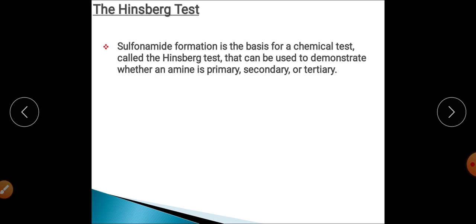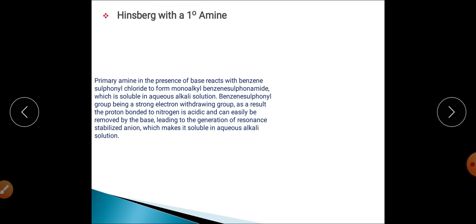How different kinds of products are synthesized by using different types of amine is given in the next slide.